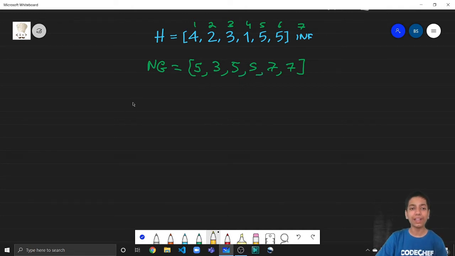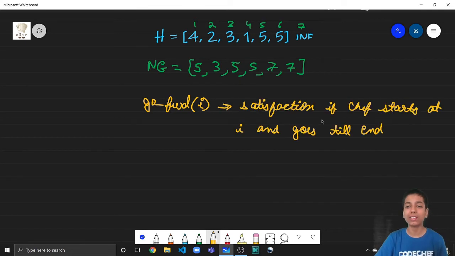Before we proceed, let us make another array, go forward, where go forward of I denotes the satisfaction the chef gets if the chef starts at the ith position and goes up till the end. So the go forward array would look something like this. For 4, what is the satisfaction he'll get if he goes up till the end?